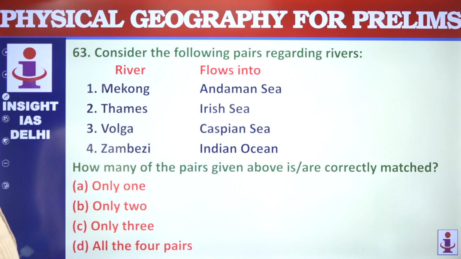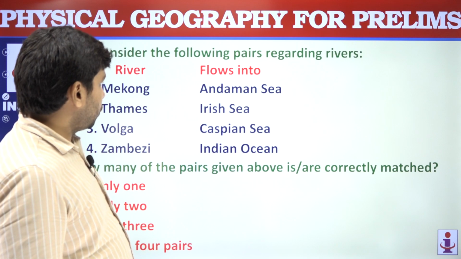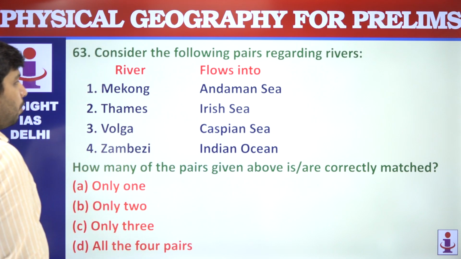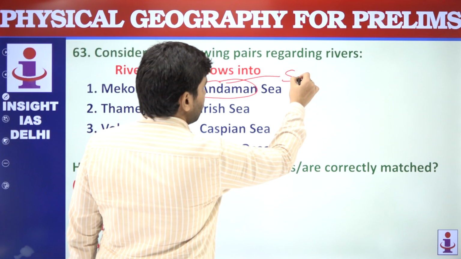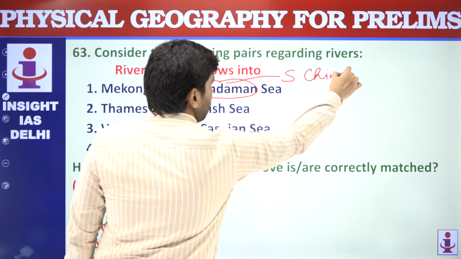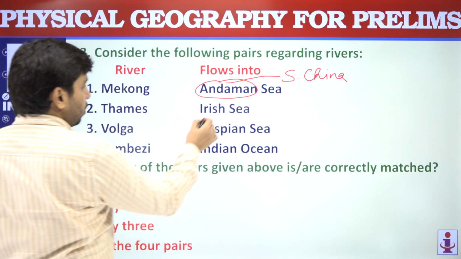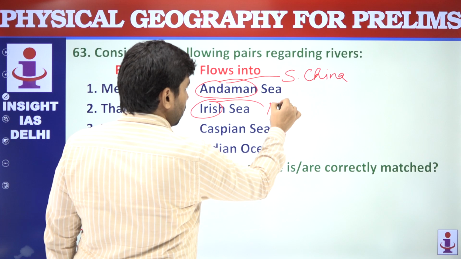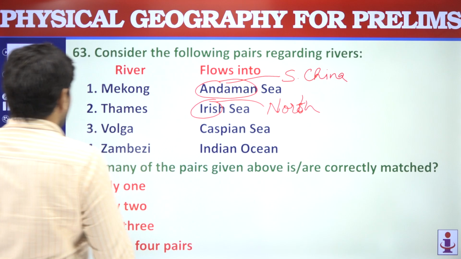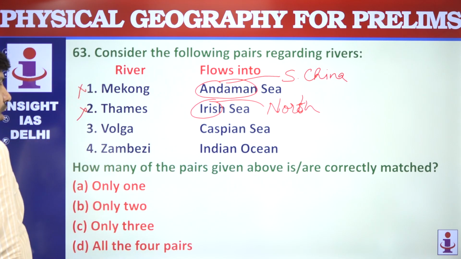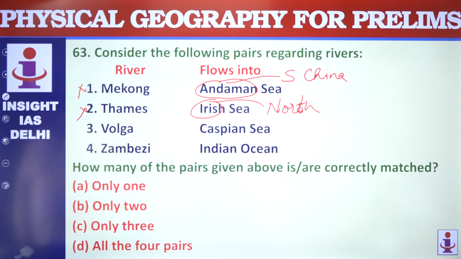4 rivers are given over here and it is asking you to match whether they are flowing into the right place or not. Mekong River flows into the South China Sea, not the Andaman Sea. Thames flows into the North Sea, not the Irish Sea. So these 2 are not correct. Volga, Caspian; Zambezi River, Indian Ocean. So only 2 are correct.